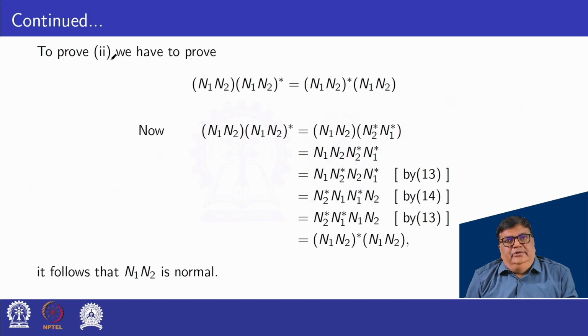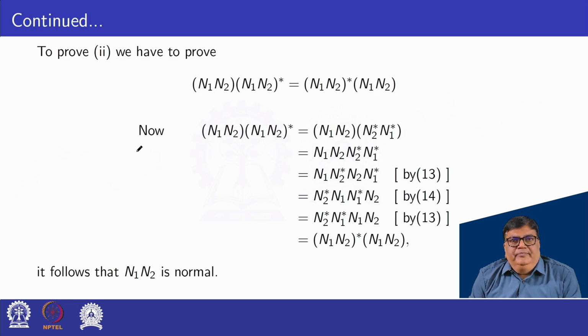To prove second, to prove n1 n2 is a normal operator, that is n1 n2 into star of n1 n2 equal to star of n1 n2 into n1 n2.